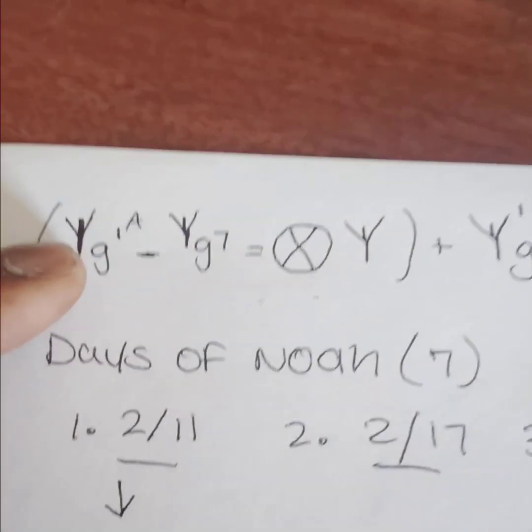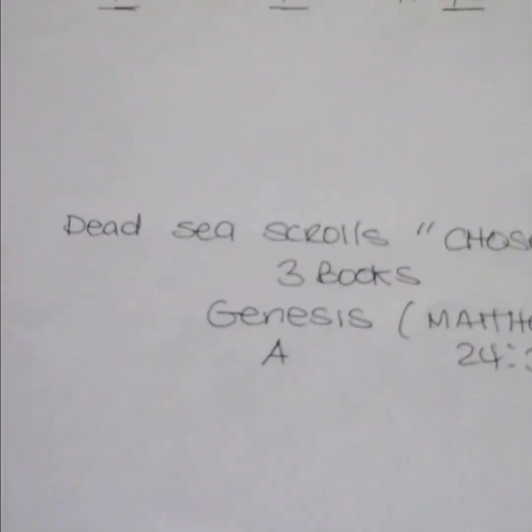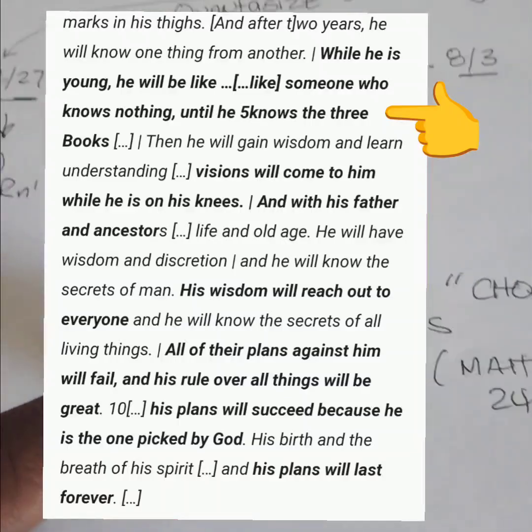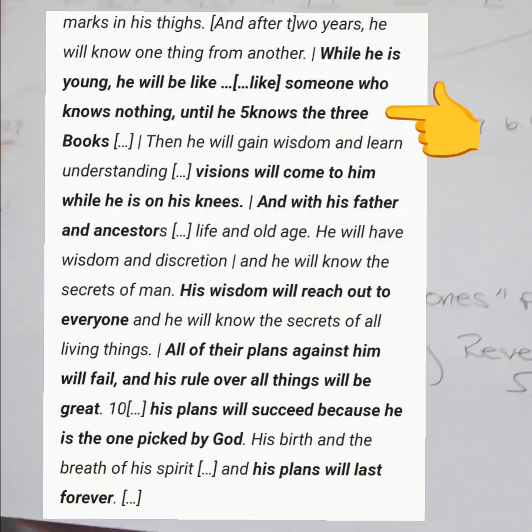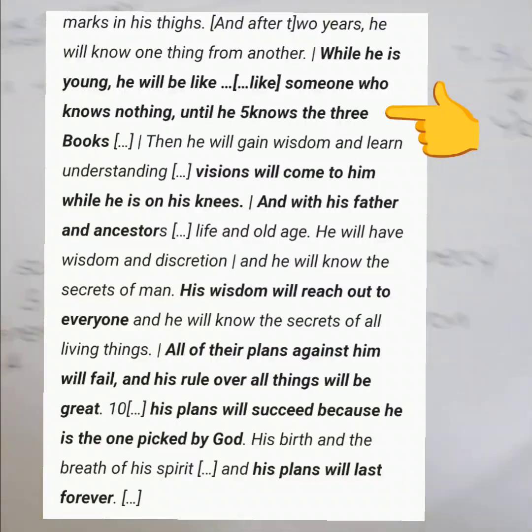So right here, I have what I call my theory of measurement in order to calculate a particular verse in the Bible. What verse am I talking about? But first, let me tell you, I got this idea from the Chosen One prophecy that is in the Dead Sea Scrolls. It says the Chosen Ones wouldn't know anything until they know of the three books. But if you ever look it up, they don't ever have an idea what the three books are.